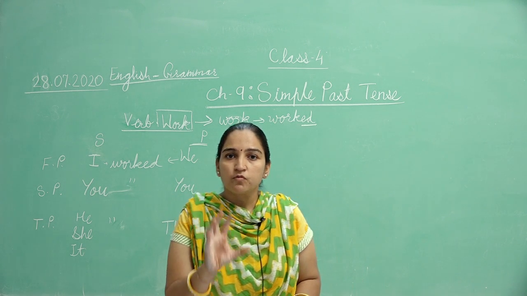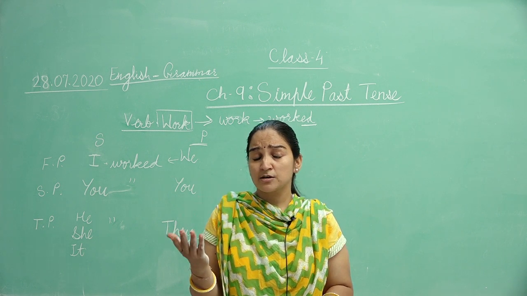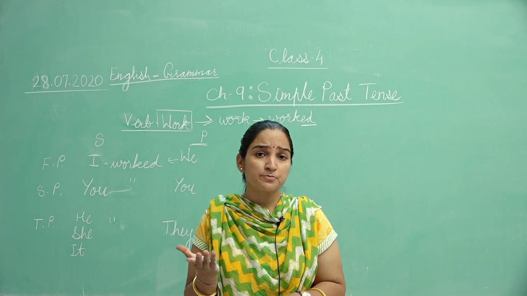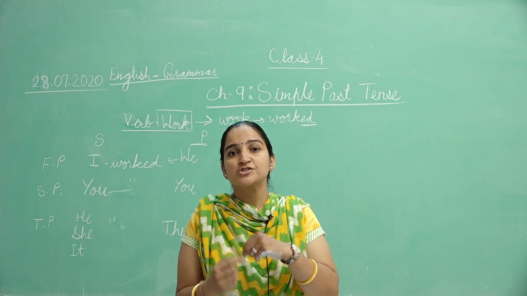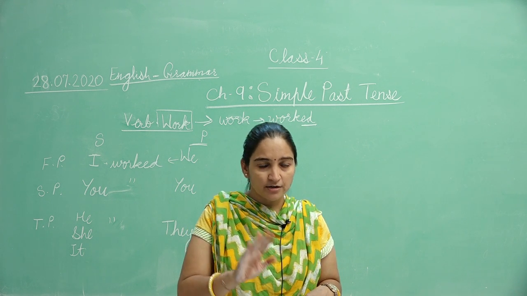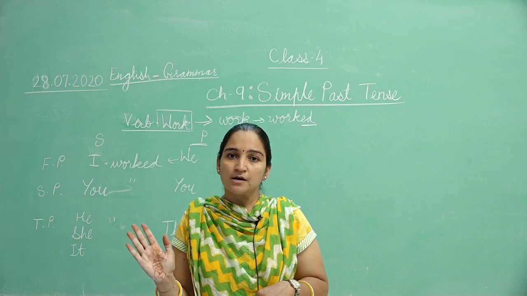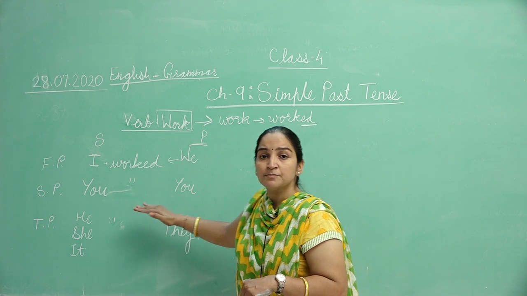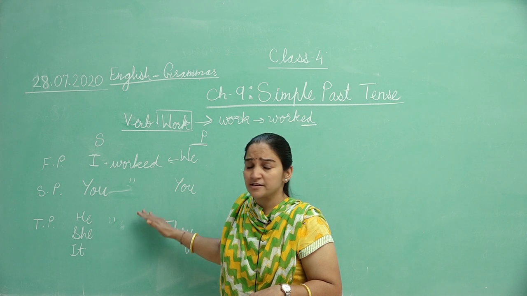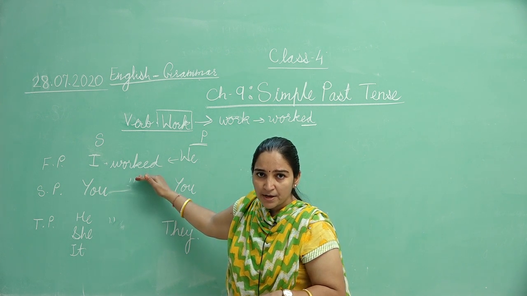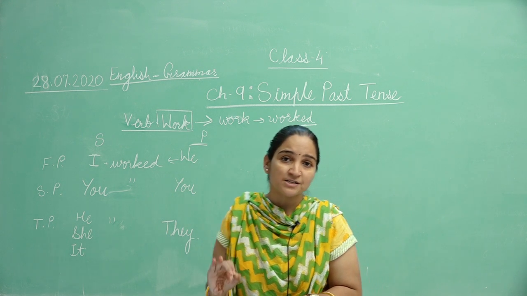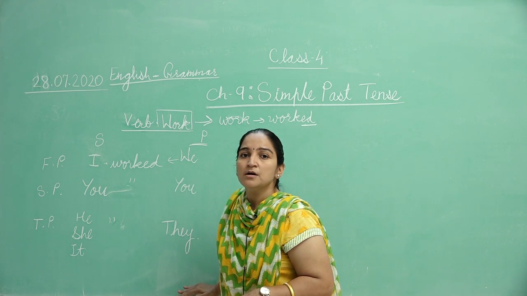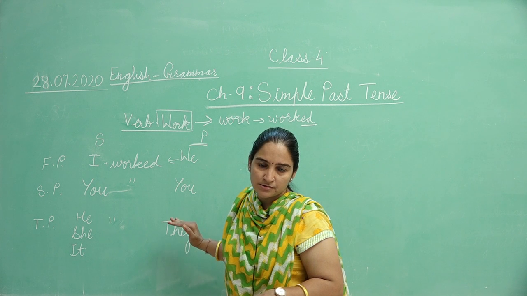As we discussed earlier in simple present tense, the third person singular verb will change with s or es, right? Otherwise, for the other pronouns the base form is there. But here in past tense, the ed form is used to denote the past form for all the pronouns, right?